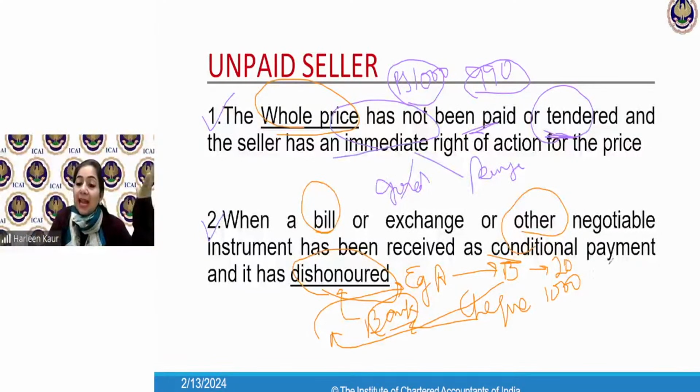Say, for example, B had 20,000 rupees in his bank account. Then what will happen? A will get 1,000 and B will be left with 19,000 rupees. This is how the transaction of banking works. Journal entries, accounts, you all know this. So now if there is no money, how will 1,000 be withdrawn? He only has 20 rupees in his account. So the check will get dishonored and this angry Mr. A will again become the unpaid seller.